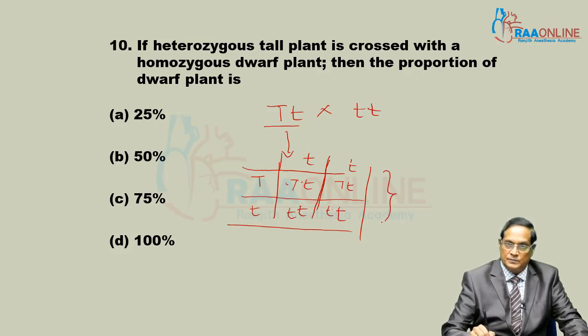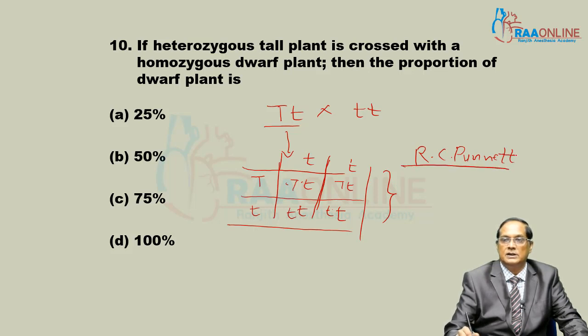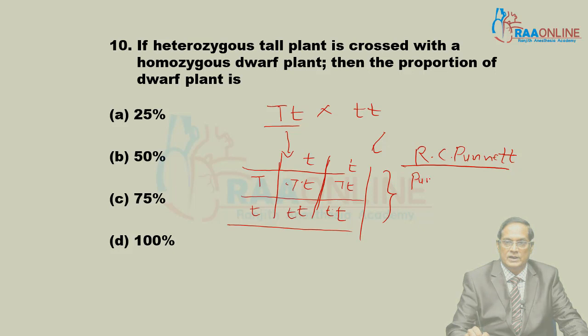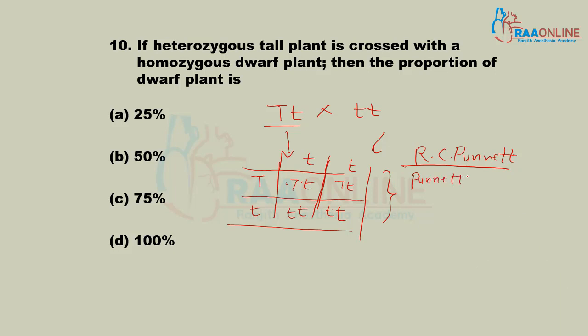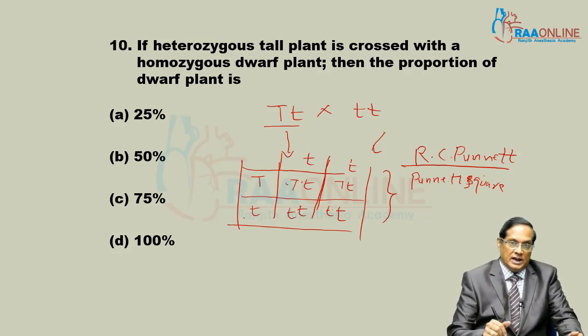This checkerboard display system was introduced by R.C. Punnett. One more piece of information: the checkerboard system was introduced by R.C. Punnett. That's why this checkerboard is called a Punnett square. This is a NEET question from hardly a year or two ago. R.C. Punnett was British. Now, let's analyze the result.